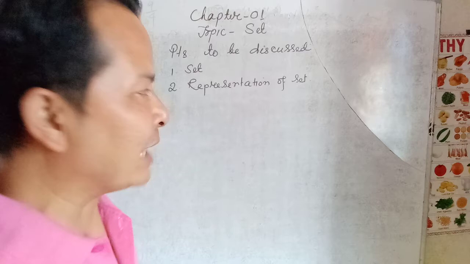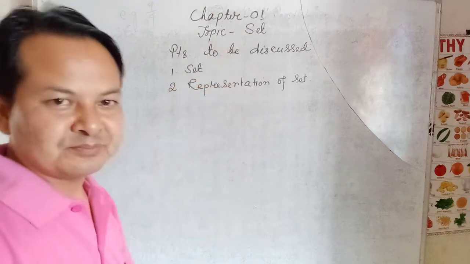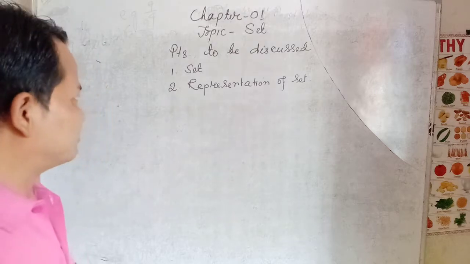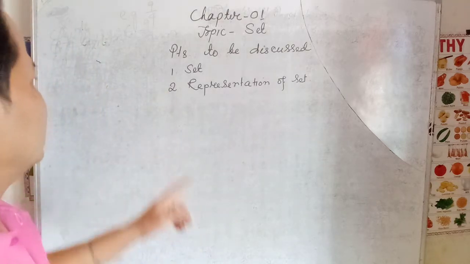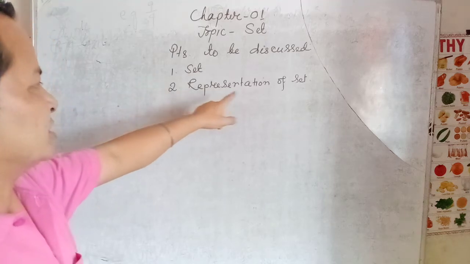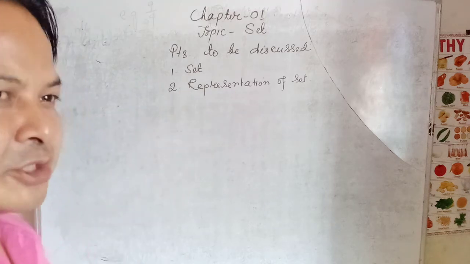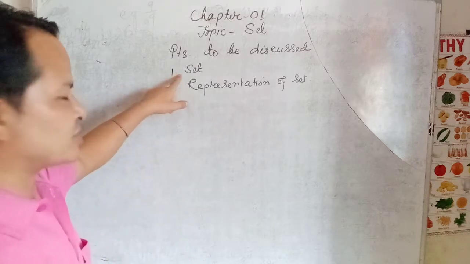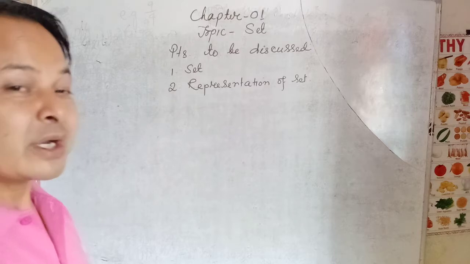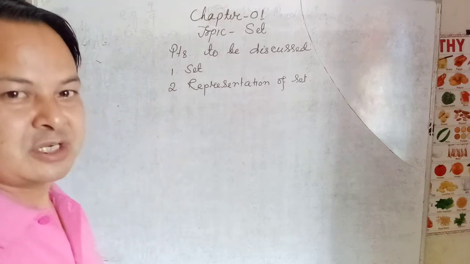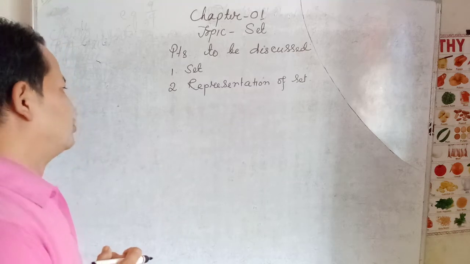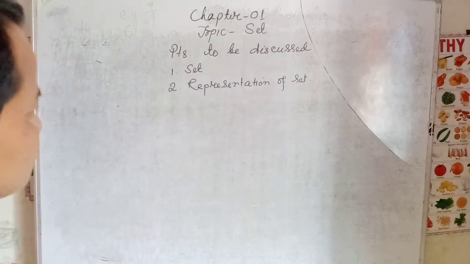Today we are going to have chapter number 1. The name of this chapter is set. So today the points to be discussed are, number 1 point is set. The second point is representation of set. Today we are going to learn about the definition of set. And the second is, what are the forms of a set? How can we specify or describe a set? We have to learn about that one.